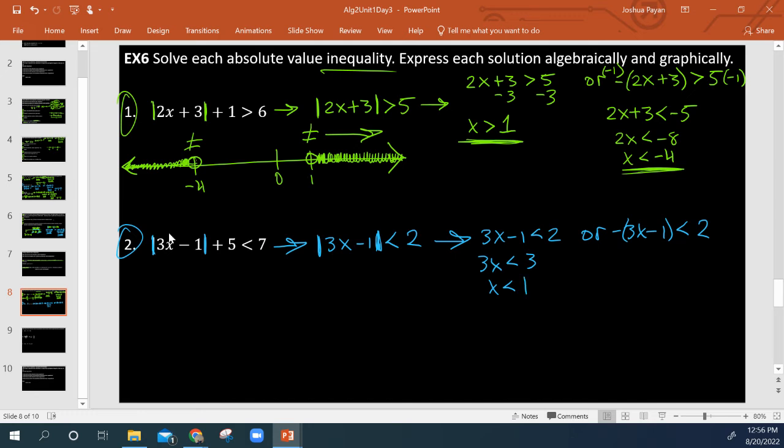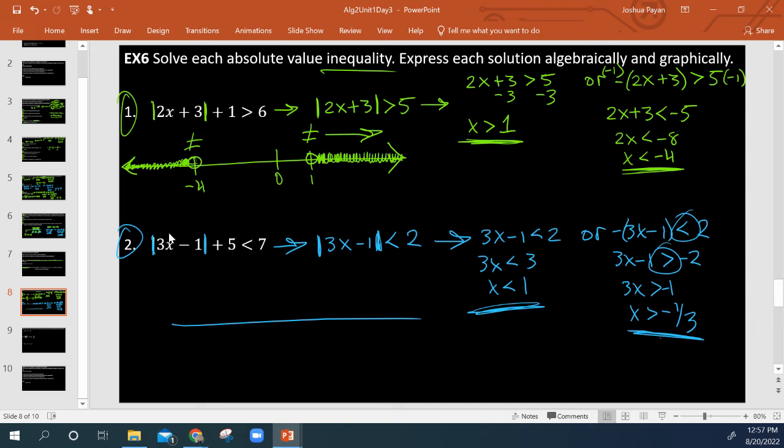Over here, multiply by negative 1 on both sides. 3x minus 1 is greater than negative 2. Then we're going to add 1 to both sides. 3x is greater than negative 1, and divide by 3 on both sides. x is greater than negative 1 over 3. And I forgot to mention, because I multiplied by negative on both sides, that flips our symbol. So there are my two prospective solutions.